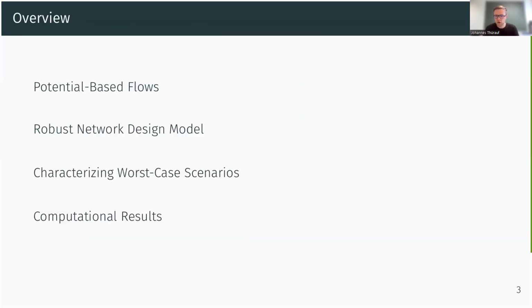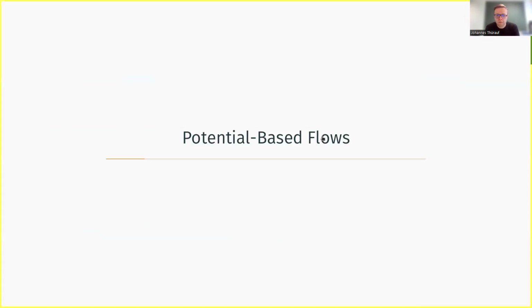So the guideline for today is that we will first introduce our flow model, then we will move on to our robust optimization model to compute the robust network design, and then we move on to our main result, which is that we can verify robust feasibility using polynomially many worst-case scenarios. And then I will present some computational results. But first we will start with our flow model.